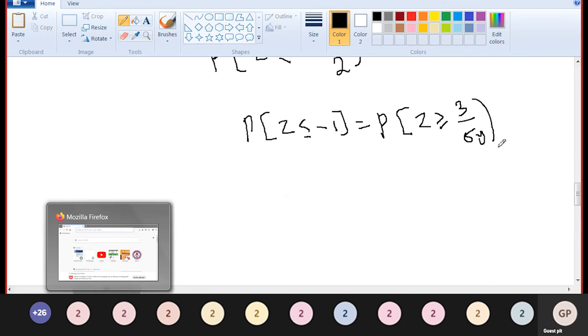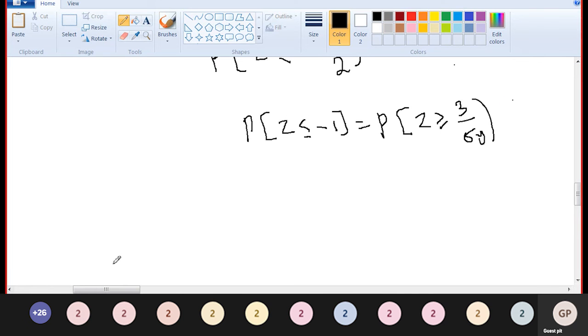Now, what is the meaning? It is the standard normal distribution, which is symmetric. The area P of Z less than -1 equals the area P of Z greater than 1, because both are equal.